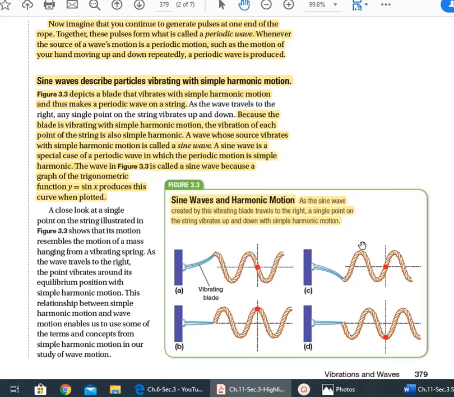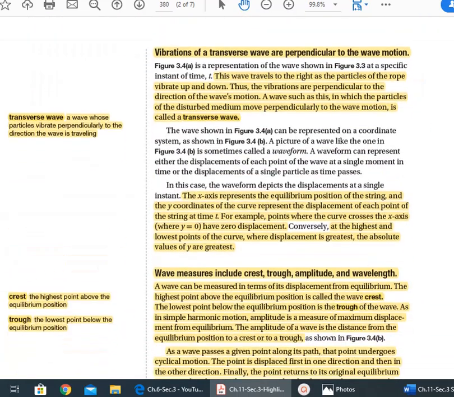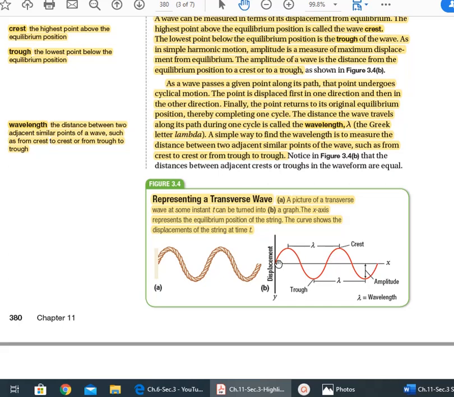Now a transverse wave can be described by what is called a sine wave. A sine wave is one of the trigonometric functions, y equals sine x. You will not be solving for y equals sine x, but if you are asked to draw it, you can simply draw it like this shape. It has a high point, a curved shape going downward to the lowest point, which is the trough.